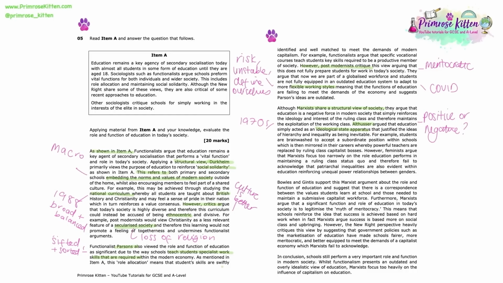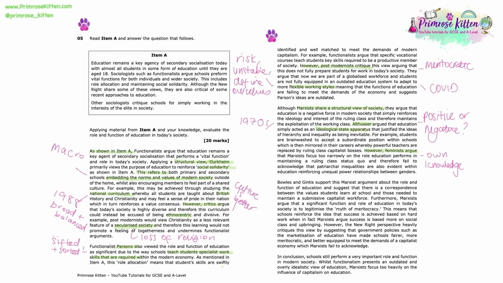And then for our evaluation, we bring in another theoretical perspective, and one that is again not mentioned specifically in the item. So we are ticking that box on the mark scheme in terms of bringing in our own knowledge. And here we use the example of feminism and their view that whilst they agree schools do promote hierarchy and do promote inequality, it is between genders, it is not between social class status.